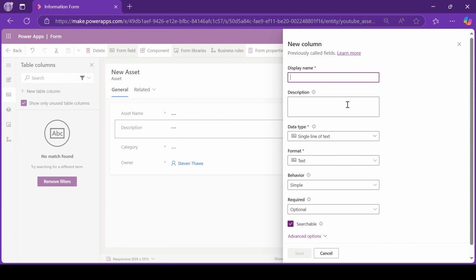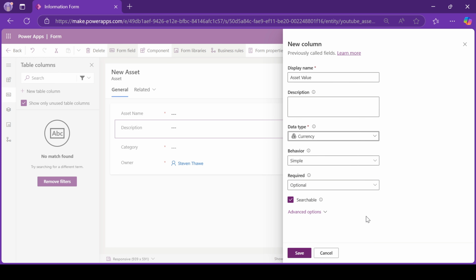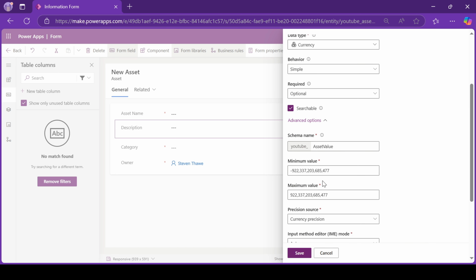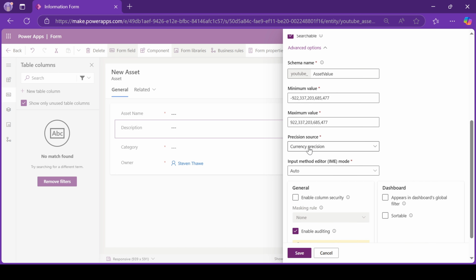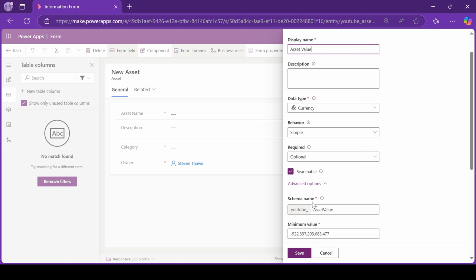New table column, and this one is asset value, and this one should be set to currency. So currency by default is a decimal, so you can set here because it uses currency precision. You can also just use this pressing decimal precision, so you can also set it up depending on your scenario. But this one by default is two decimal places. So asset value is a currency field.